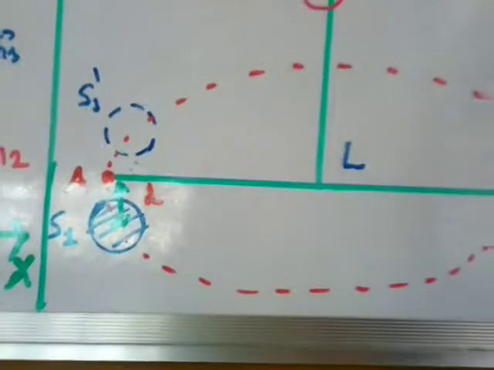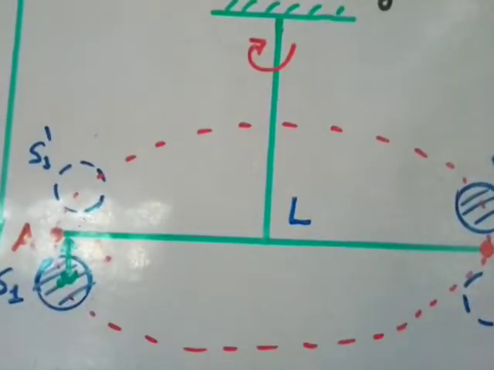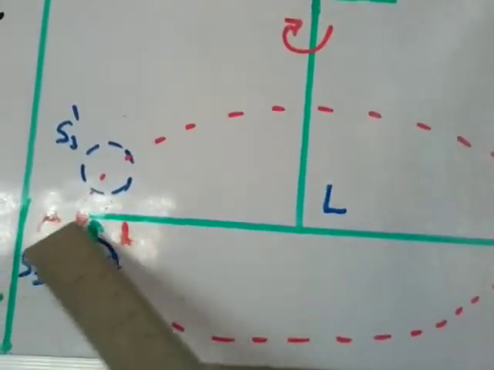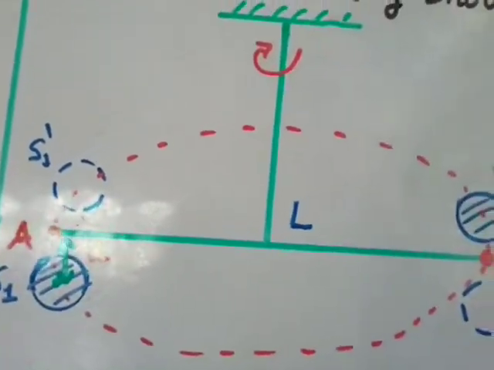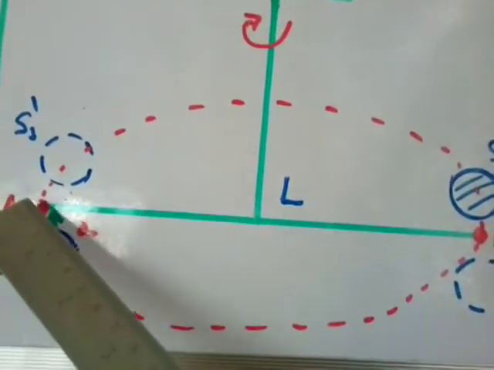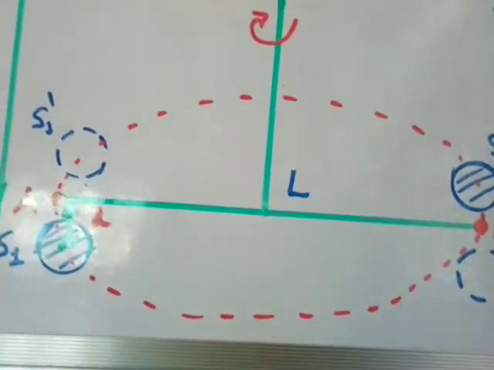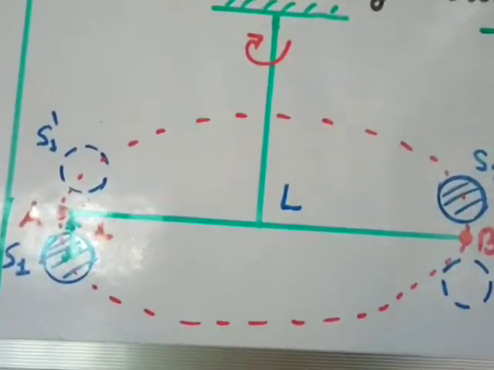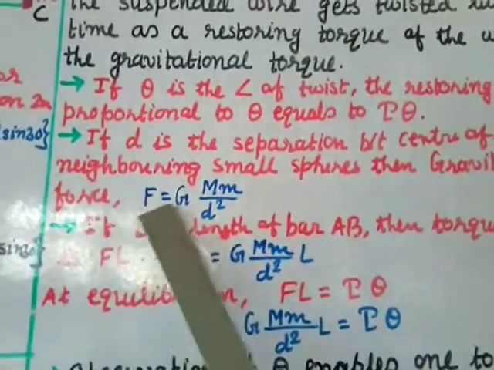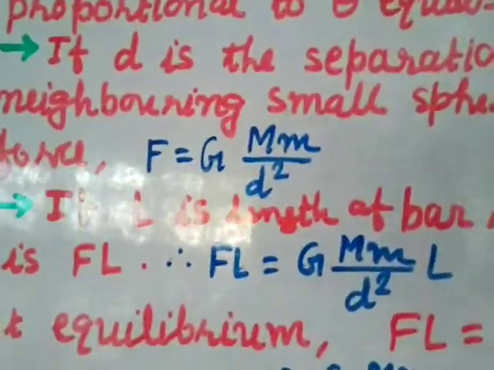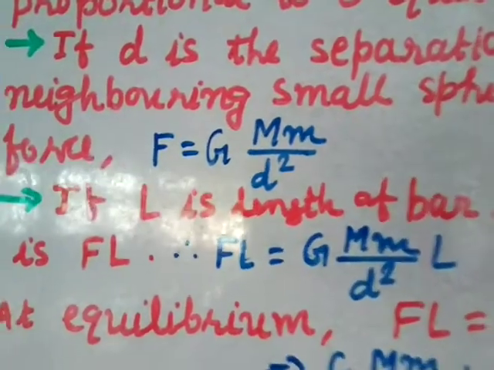You can see here, this is the small sphere at A, and this is S1, the larger sphere. There is an attractive force, and the distance between the center of A and the center of S1 is D, and the same distance D applies on the other side. The attractive force is given by the gravitational force, F equal to G M m by D square.